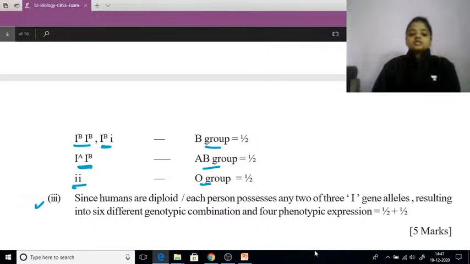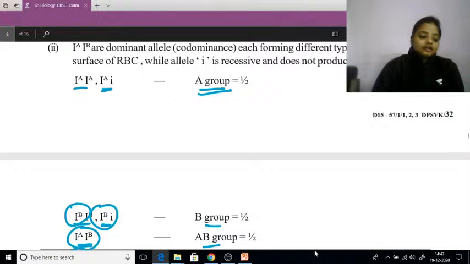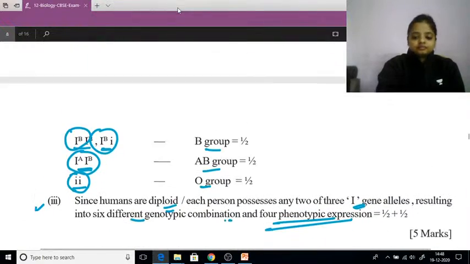Now the third point: since humans are diploid, each person possesses any two of the three alleles. As we know, the human gene is diploid in nature, so some two alleles of I will come, resulting in 6 different genotypic combinations and 4 phenotypic combinations. The genotypes were 6, 1 2 3 4, and this is 5 and 6. Okay, there were just 6 different genotypes and 4 phenotypes.